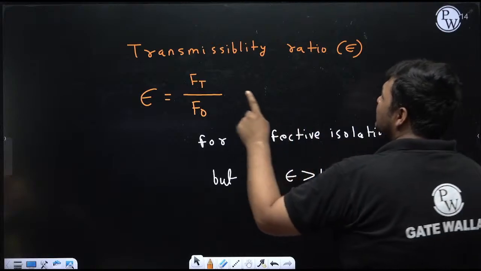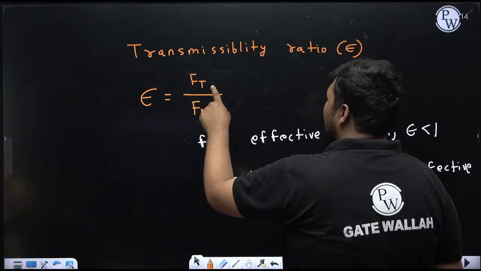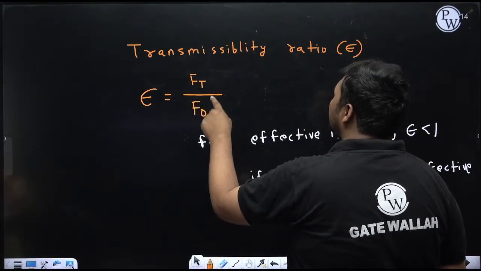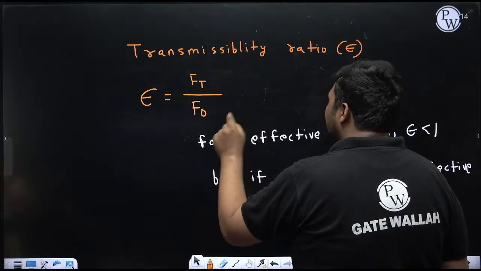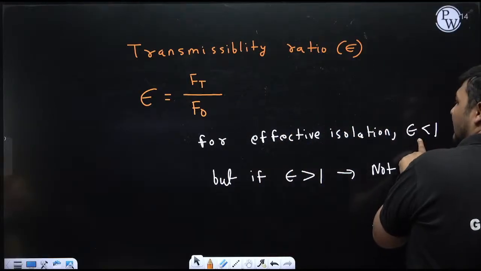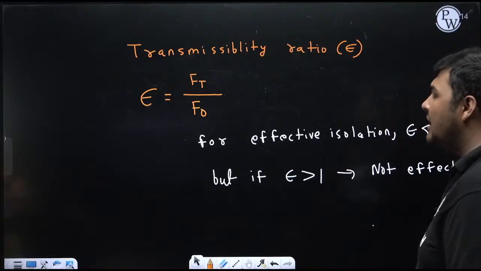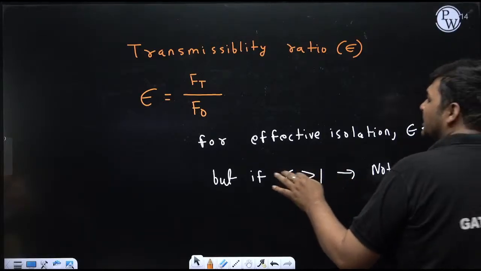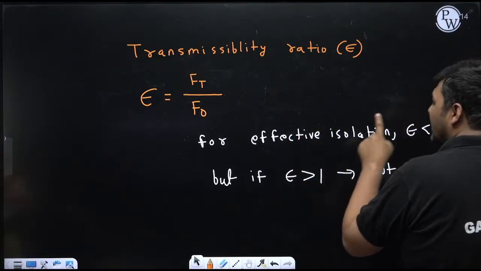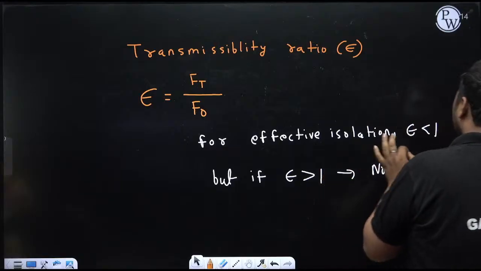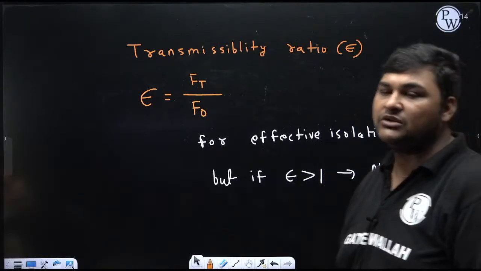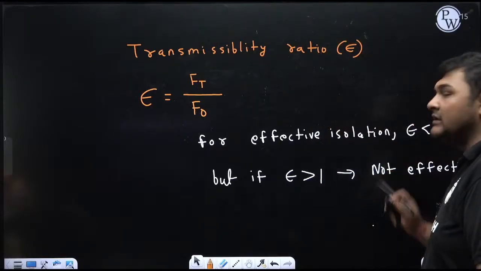But why am I attaching this epsilon? Because of isolation, because I want Ft should be less than F naught. So for the range in which epsilon is less than 1, meaning Ft is less than F naught, that isolation is known as effective isolation. But in the range in which epsilon is more than 1, that is known as not effective isolation. So I want this, I don't want this.